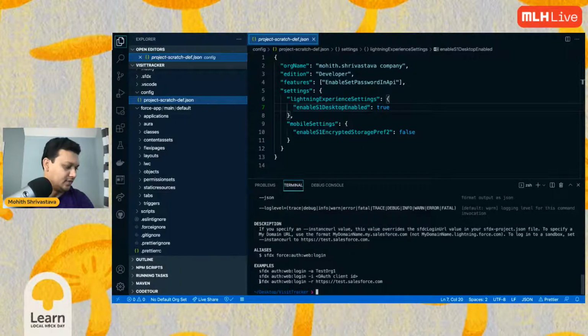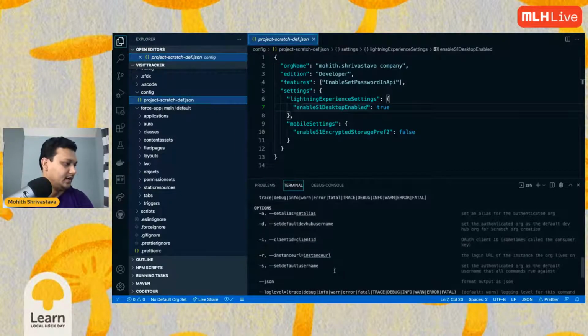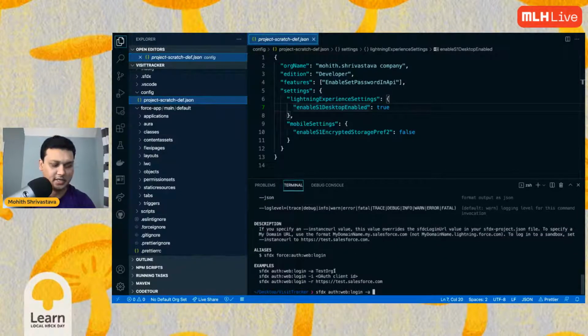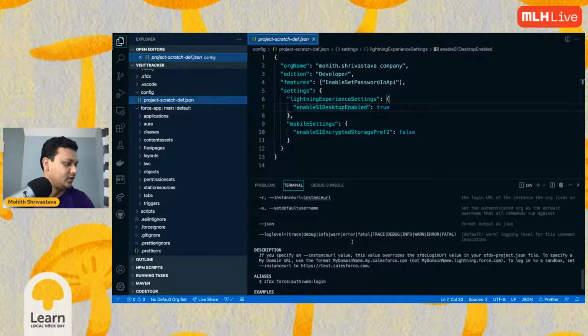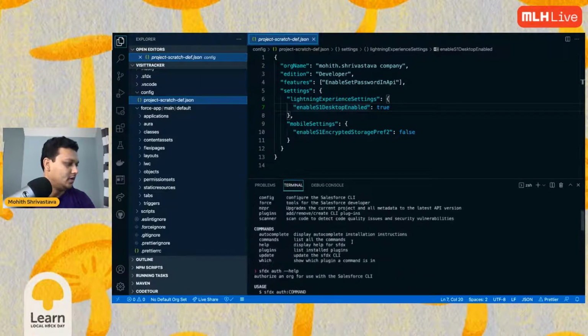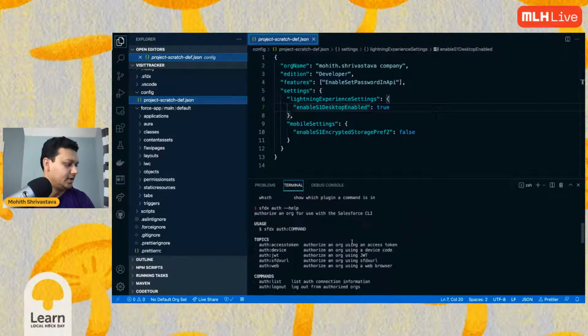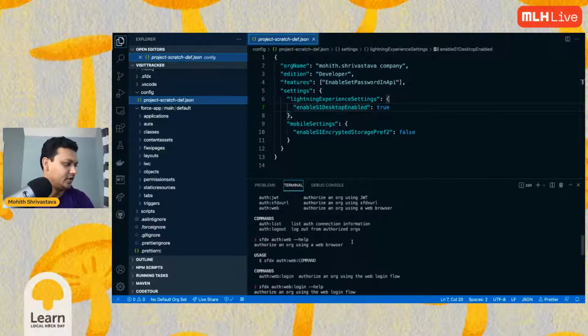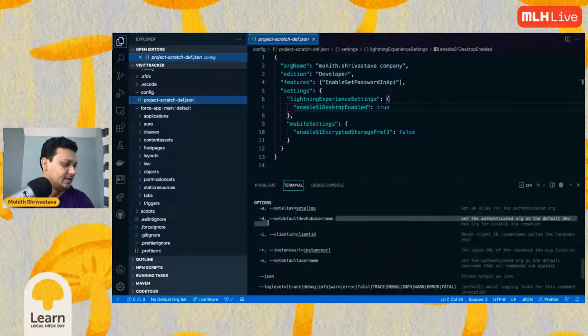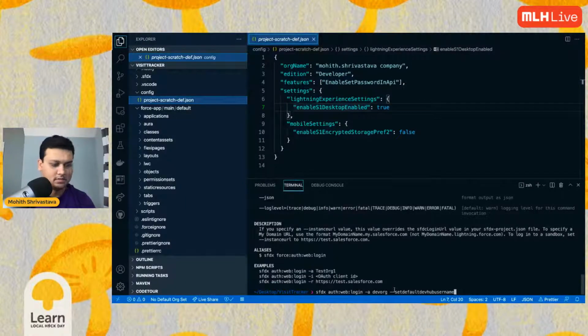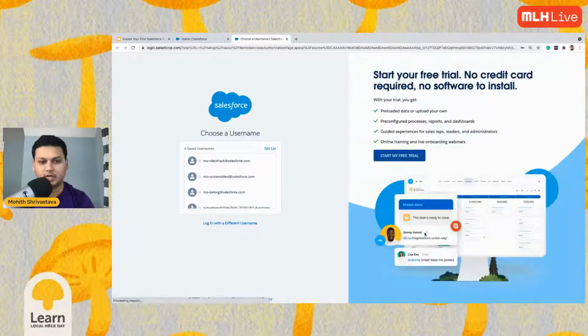So let's do this now. I want to log into a different environment. So I'm going to say SFDX auth web login. And then I'm going to set my alias, say devorg is my alias, and then I want to make sure I'm logging into the dev hub. There's a flag there to make sure it sets that as the dev hub. Let's log in. So now it will take me to a login screen again.